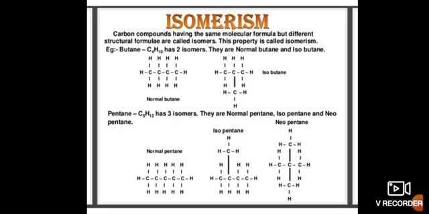It has two isomers, normal butane and isobutane. Similarly, pentane has three isomers. They are normal pentane, isopentane, and neopentane.